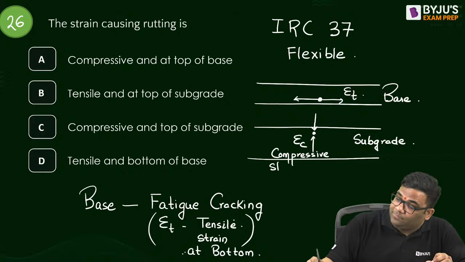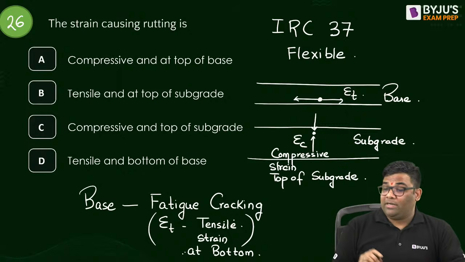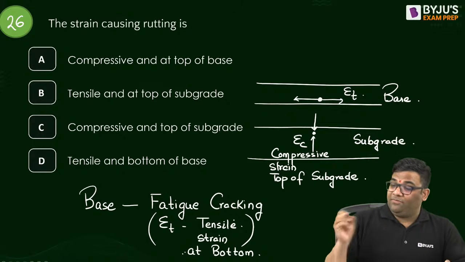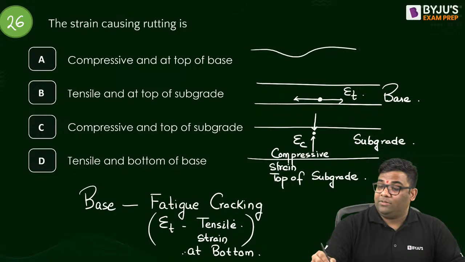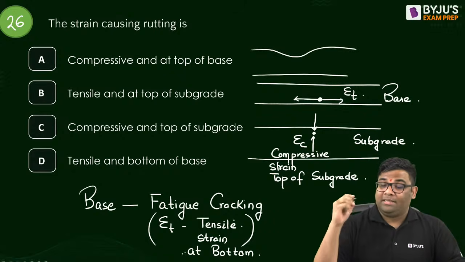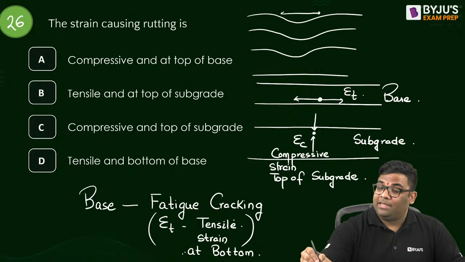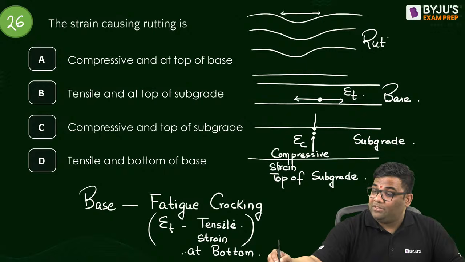Compressive strain at top of subgrade causes rutting. Rutting means what? You see, due to this compressive strain, the subgrade will fail like this, right? You can see it is compressive. So it will fail like this, and all the top layers will also fail like this. So you can see that sometimes on highways we have depressions like this. This is rutting. And this rutting happens due to what?